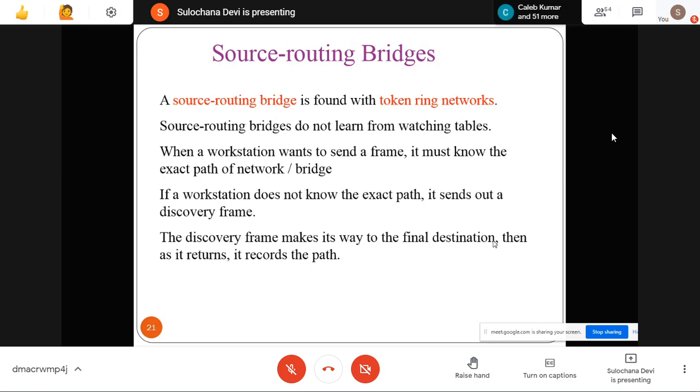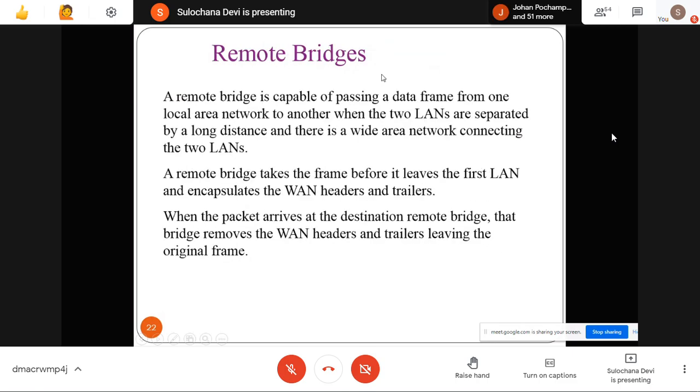While replying, it will tell the exact path, कि कौन सी मशीन से कौन सी मशीन, कौन सी मशीन से कौन सी मशीन पे जाके तुम्हें वहां पहुंचना है. So that is a discovery frame. Once you know that path, you have to tell the complete path to the bridge, and only then will the bridge forward your packet. So that is a source routing bridge.